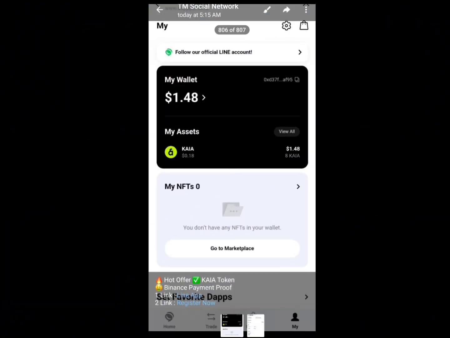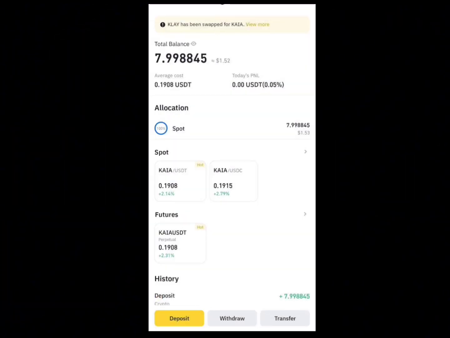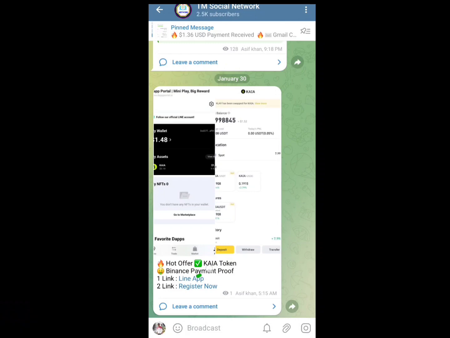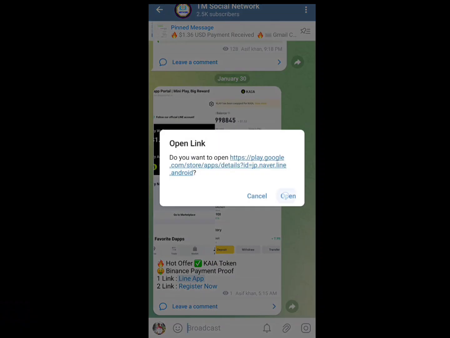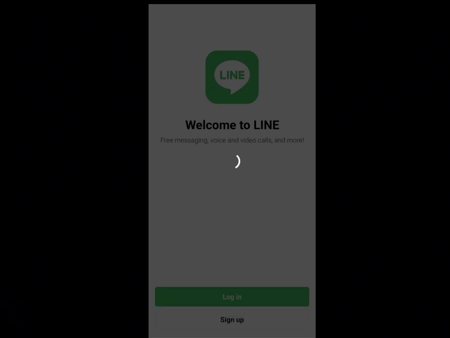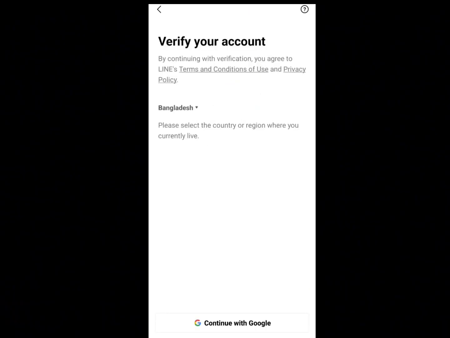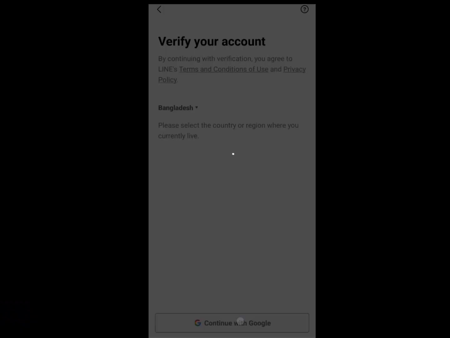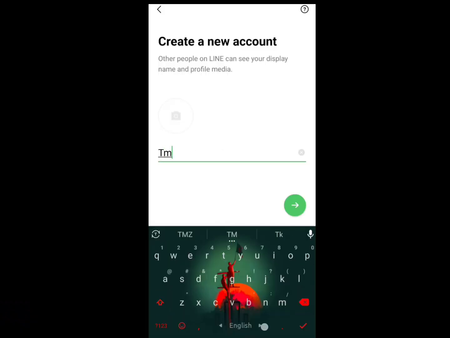There is a link in the video description. When you click on the link, you will join the Telegram channel, and you can see 2 screenshots of the payment proof here. I have shared a total of 3 links with you. From the first link, we have to install the app called Line. Now you have to create an account in Line. I request you to watch the video from beginning to end. You won't understand if you skip ahead.